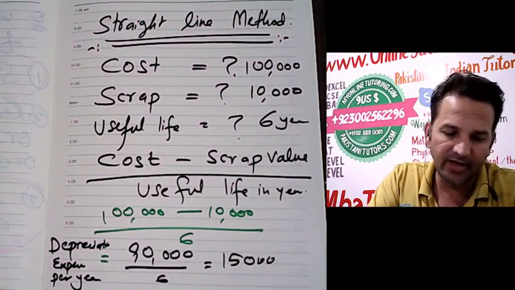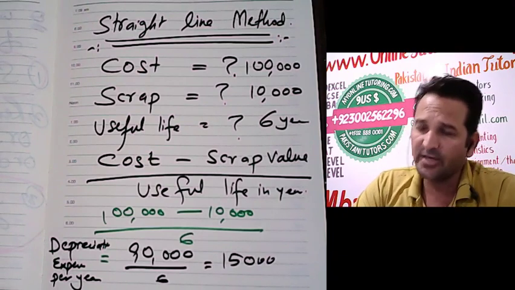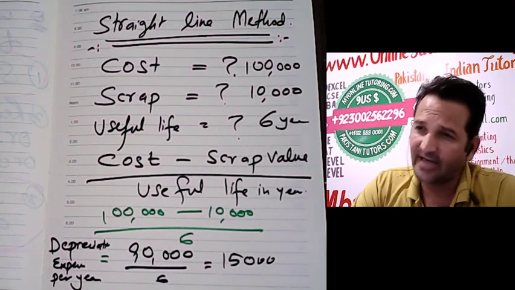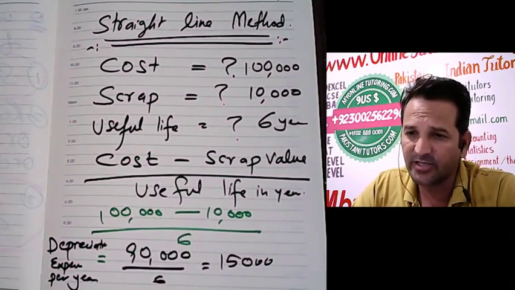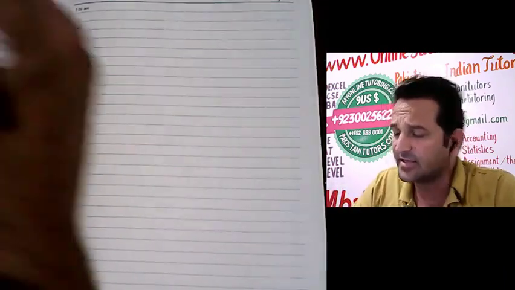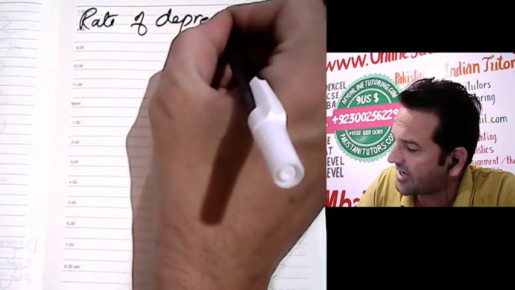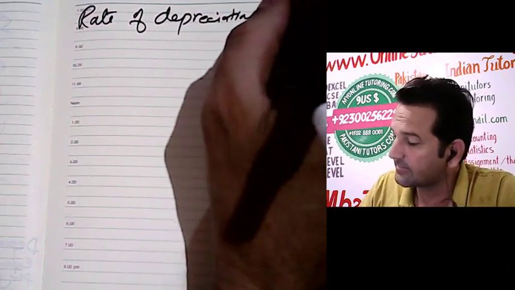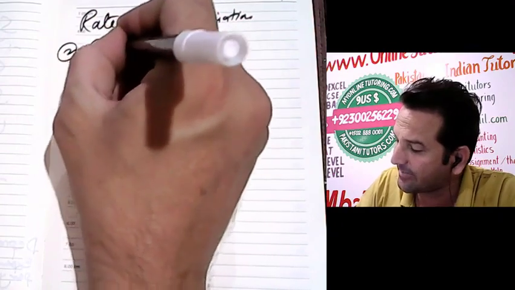Now we will go to the reducing balance method, or declining balance method, or diminishing balance method.